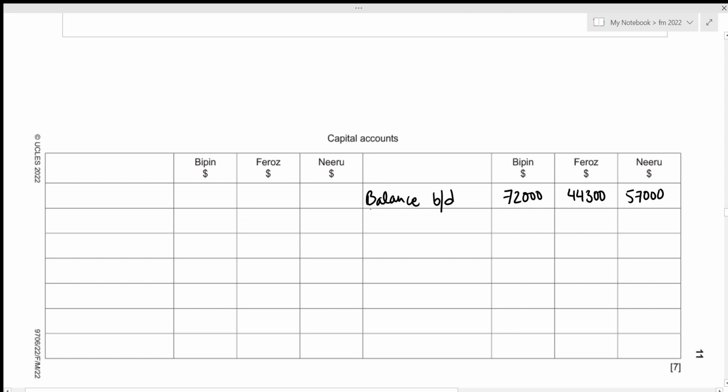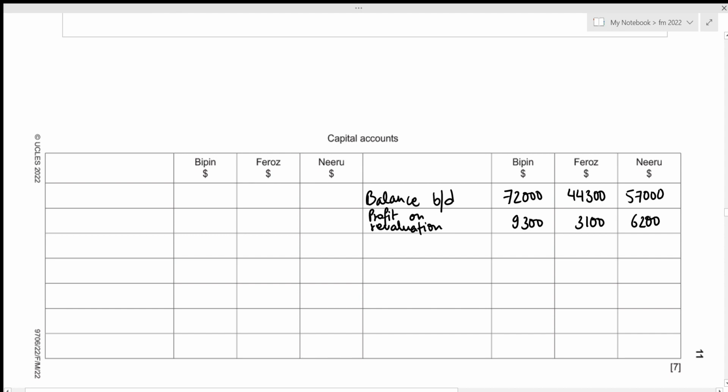So that's profit on revaluation. And for Bipin, we figured it out to be 9,300. For Firoz, it was 3,100. And for Niru, it was 6,200.